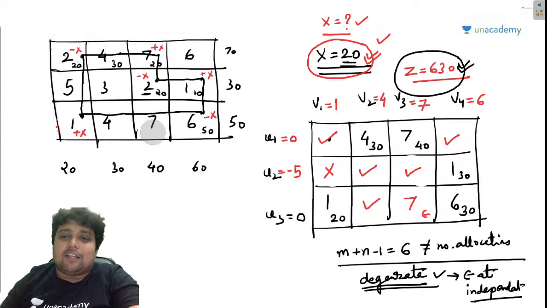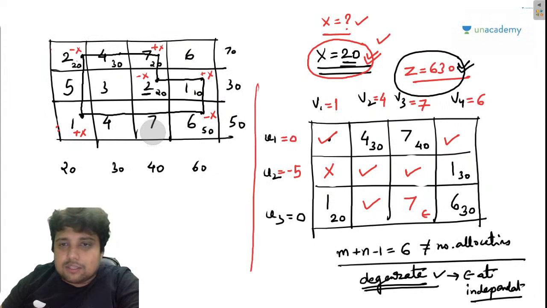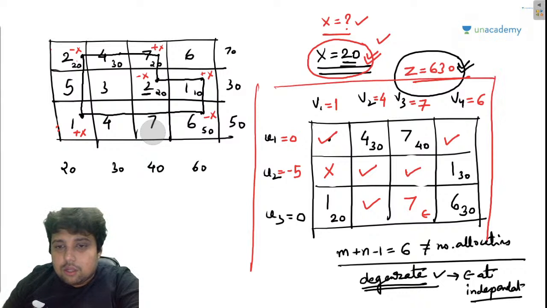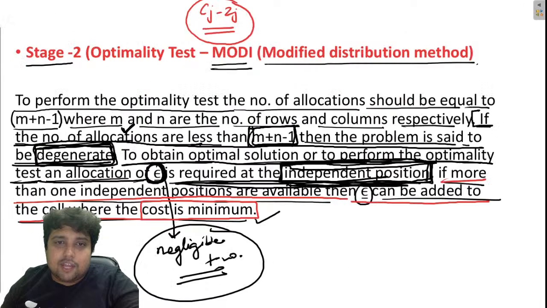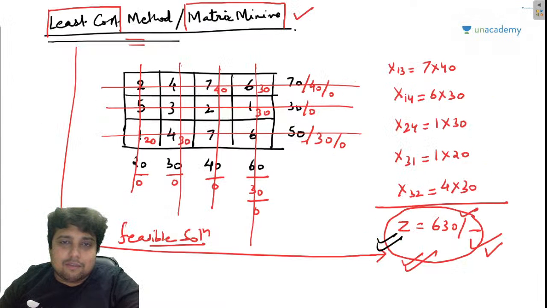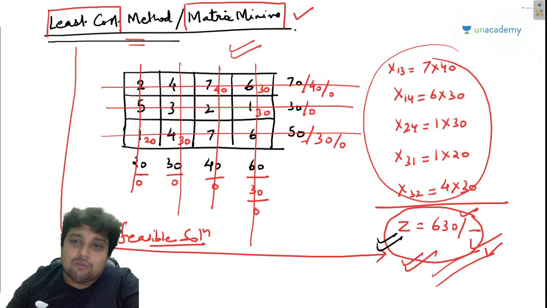So this is the final solution. 4 into 30, 7 into 40, 1 into 20, 1 into 30, 6 into 30. Guys, you can check that using this method we have got the same solution. So this 630 is basically an optimal solution.